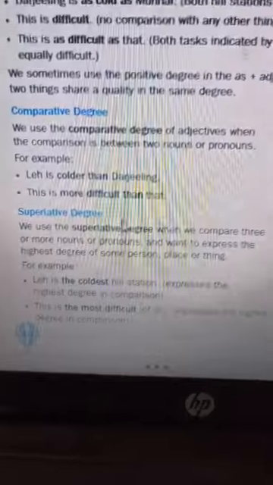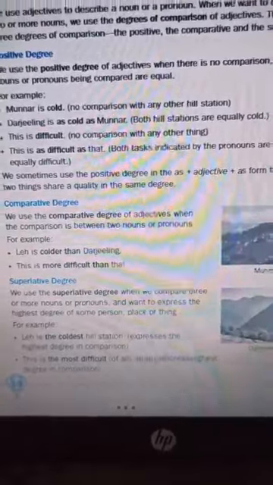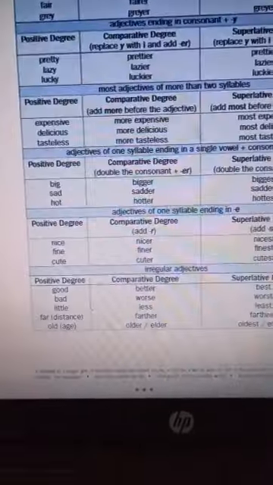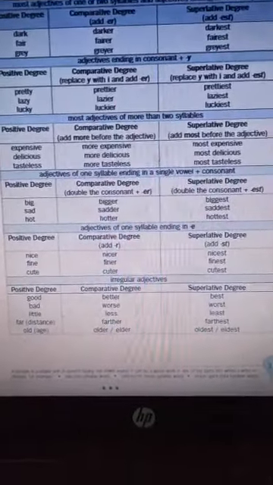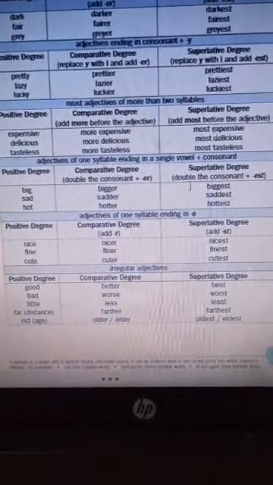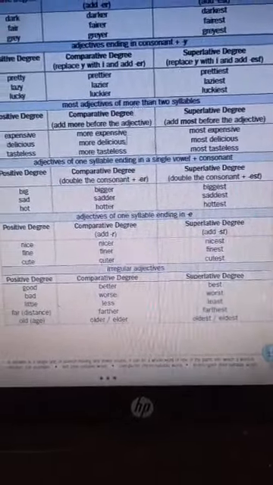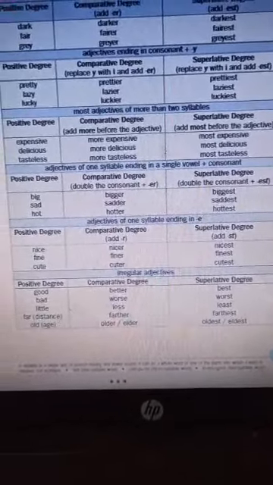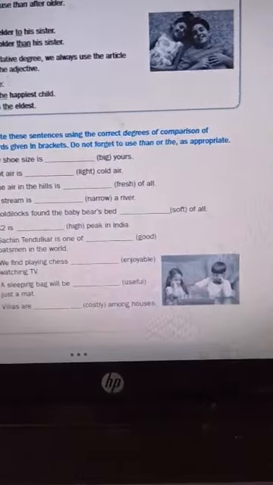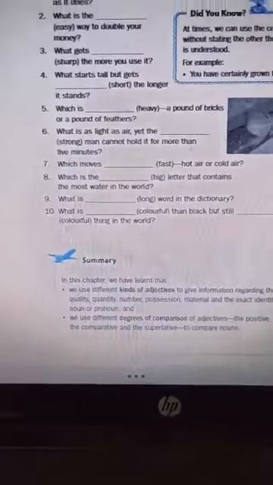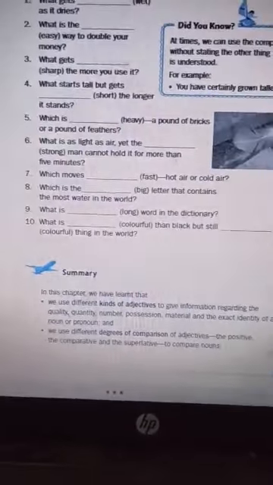Okay, so these are the 3 degrees. And now you have got a table over here, children, where all the 3 forms, positive, comparative and superlative degrees of different adjectives, are given. Here again you have got exercises based on degrees. Here one more exercise you are having.